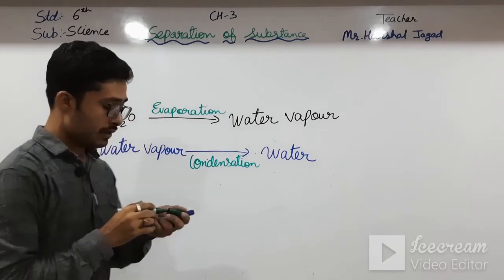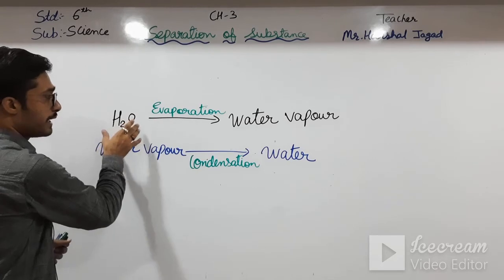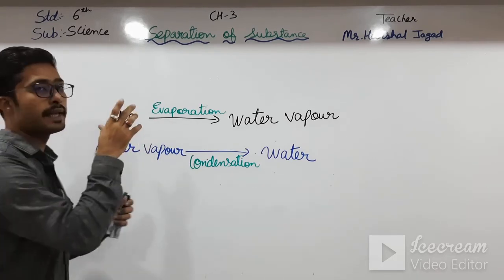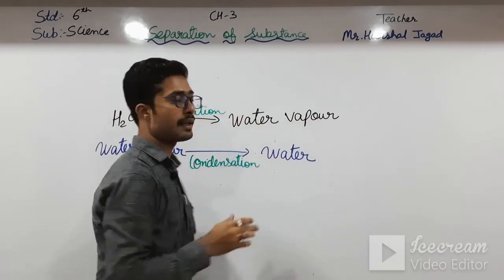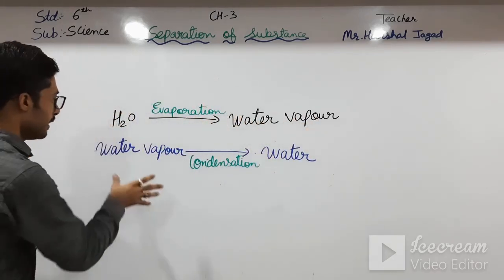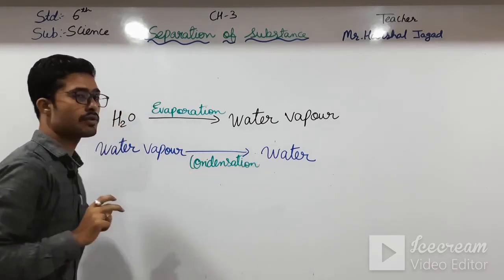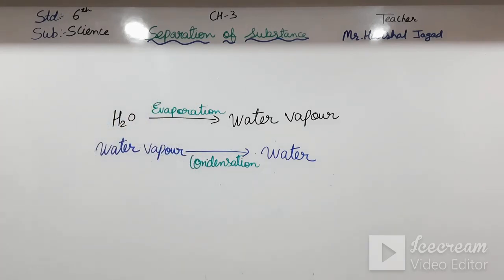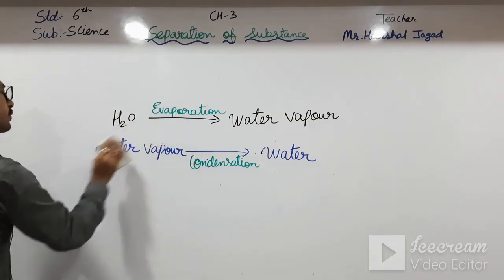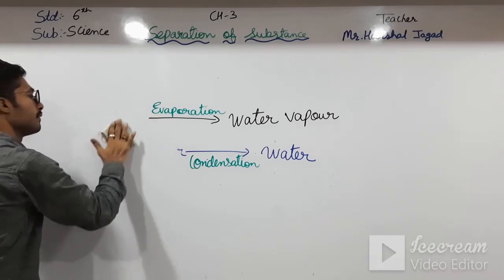Okay students, so what is evaporation and what is condensation? H2O means water, which when heated converts into water vapor, that is evaporation, and the water vapor which is converted into water, this process is known as condensation. Okay students, now we will move further and we will see